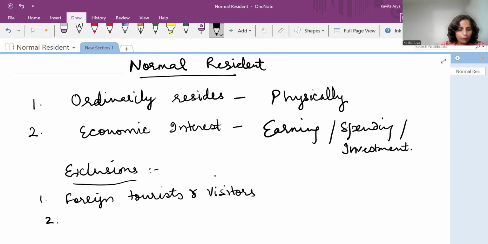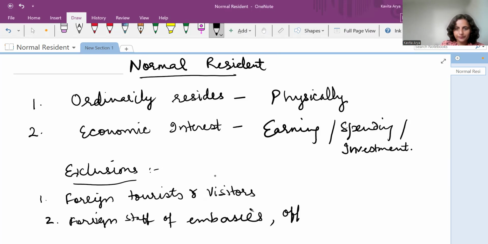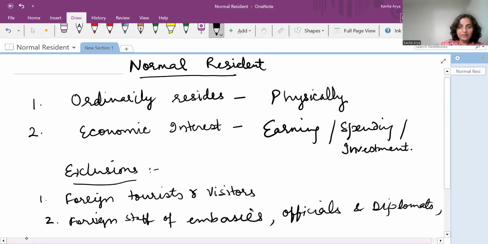Second is the foreign staff of embassies, officials and diplomats, members of armed forces.